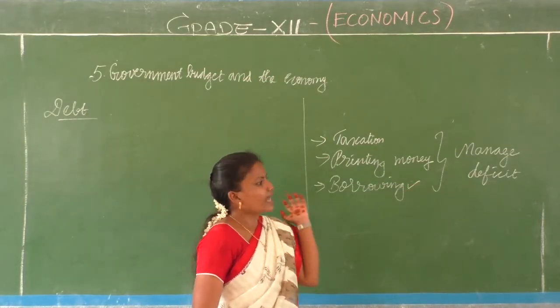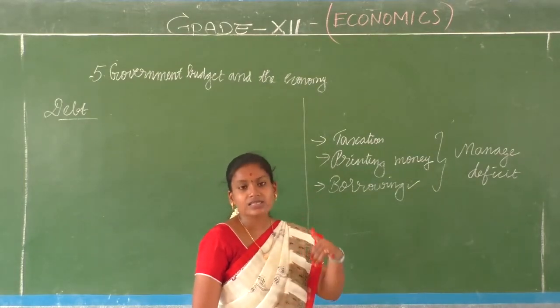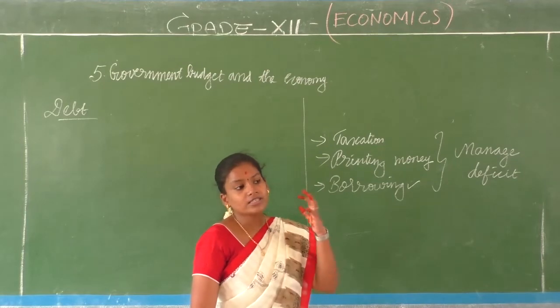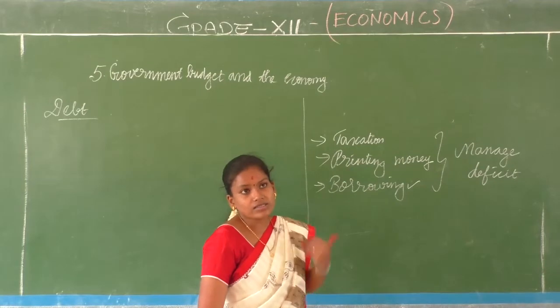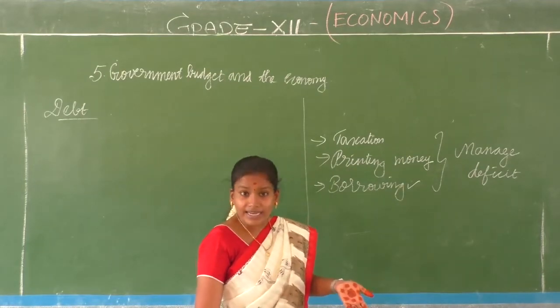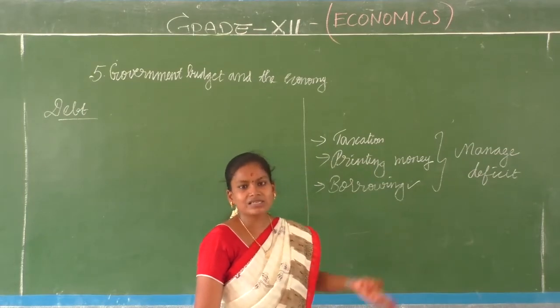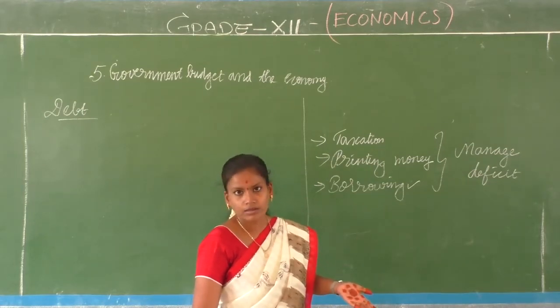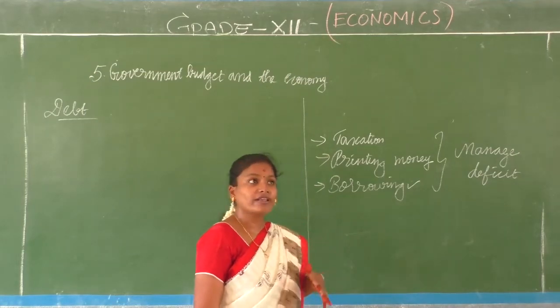Alright, because taxation, if there is an increase in tax, that decreases the disposable income. When the disposable income decreases, automatically consumption falls. When consumption falls, aggregate demand also falls. So when the demand falls, automatically the supply should be adjusted to that. Right, children? So when you don't have supply, you don't have income. So it is going to be a very big effect.